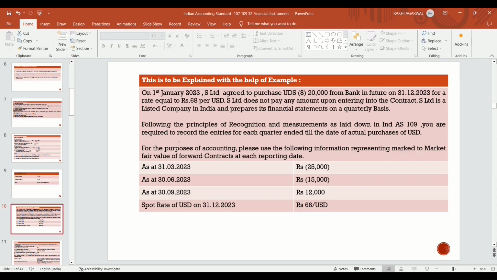The spot rate of USD on 31st December 2023 is rupees 66 per USD.